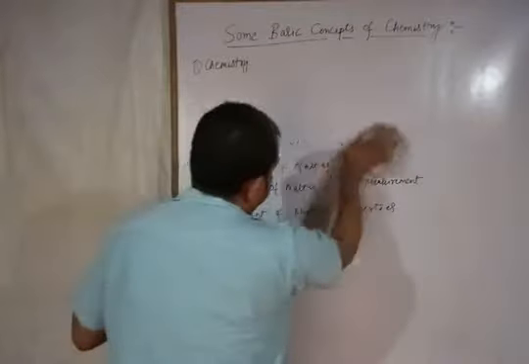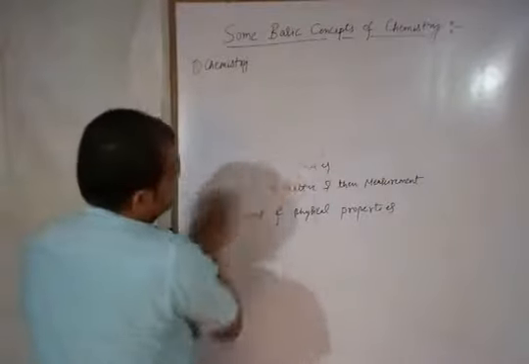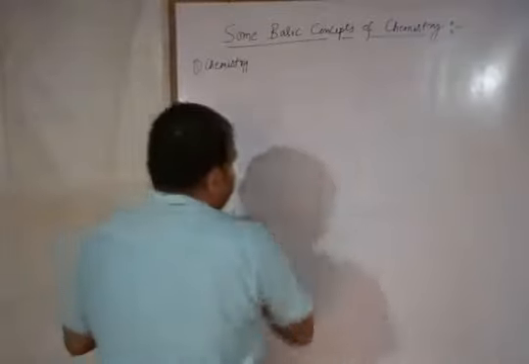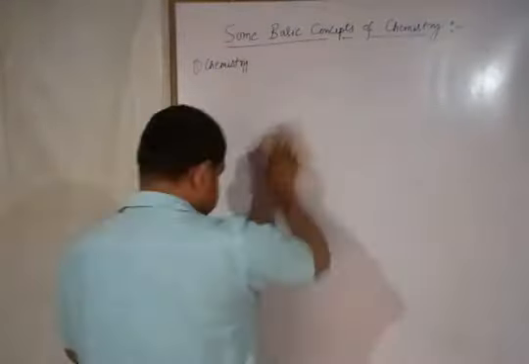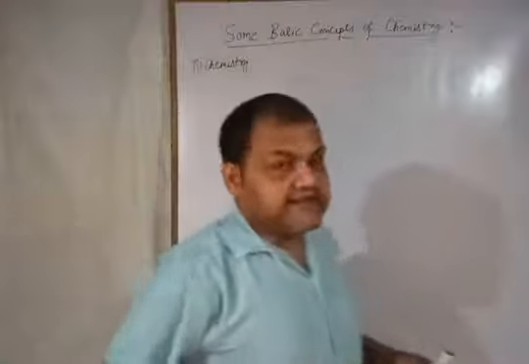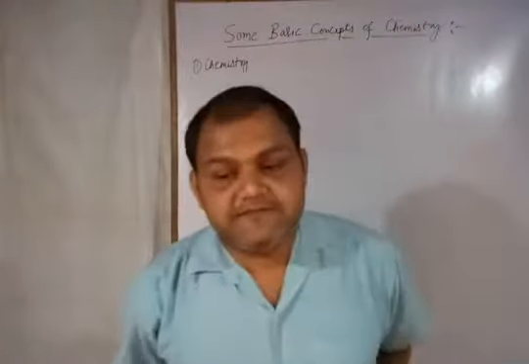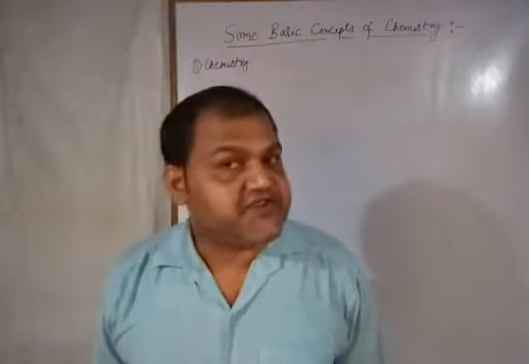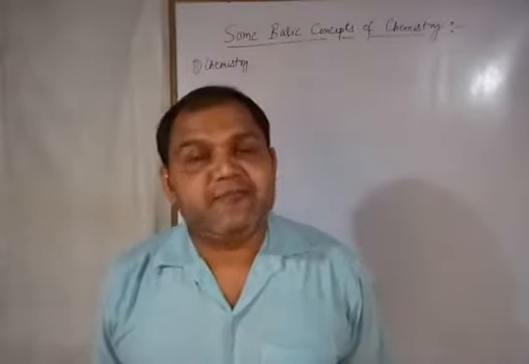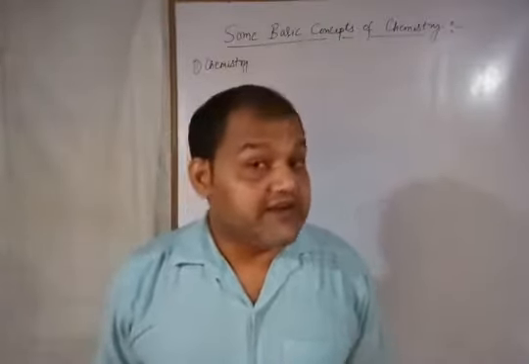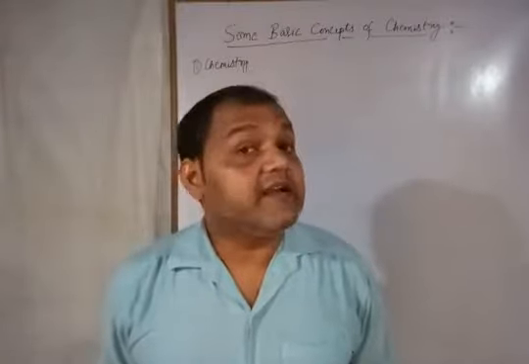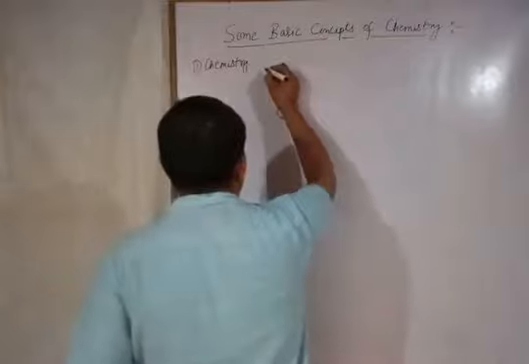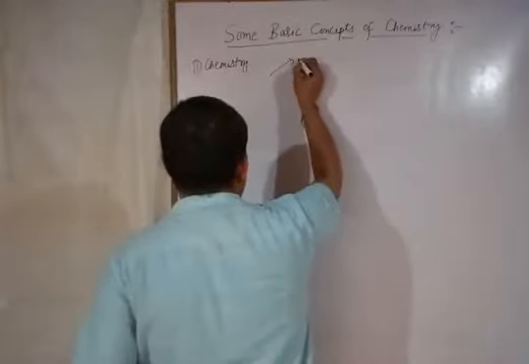What is chemistry? How do we study chemistry, what do we have to study in chemistry? So chemistry is defined as a branch of science in which we study about the structure, composition, preparation and properties of the material substances. So what did I tell? What do we study in chemistry?